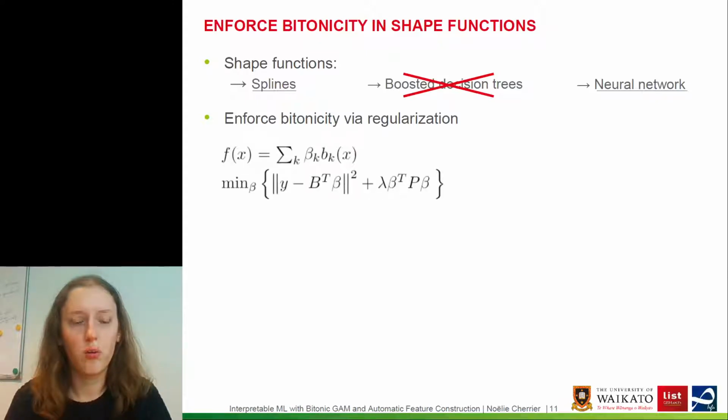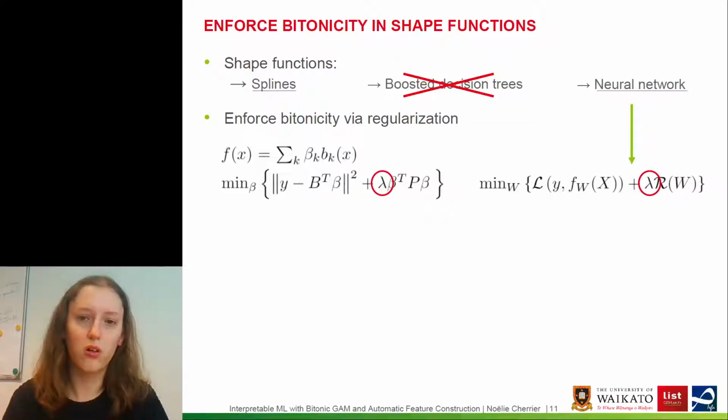So for instance, splines are a weighted sum of basis functions beta k, and the weights beta k are learned to fit the term of the GAM by minimizing the sum of a cost function plus lambda times a penalization term of the weights beta. So this lambda is the weight that we will play with in order to enforce Bytonicity.